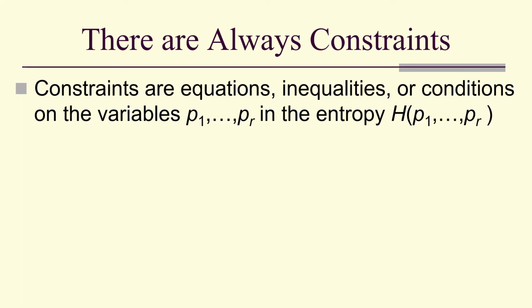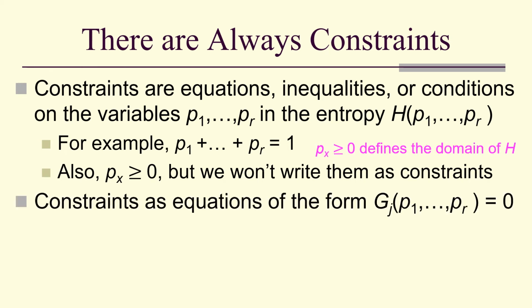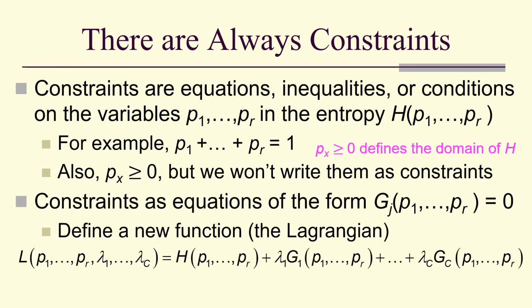But there are always constraints. Constraints are equations, inequalities, conditions on the variables in the entropy function. For example, the sum of the variables has to be 1. And also they have to be non-negative, but we won't use those as constraints. We'll just say they define the domain of the entropy function. Constraints are often equations of the form g sub j of the variables is 0.